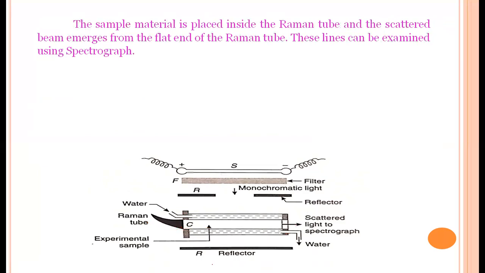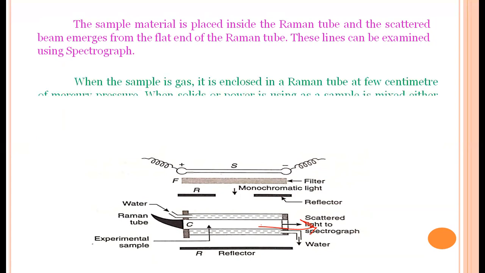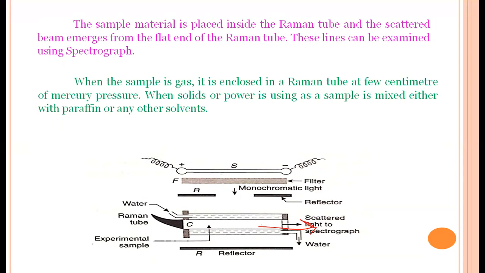The sample material is placed inside the Raman tube, and the scattered beam emerges from the flat end of the tube. From this end, the scattered rays come outside and can be examined using the spectrograph or spectrometer. When the sample is a gas, it is enclosed in the Raman tube at a few centimeters of mercury pressure.